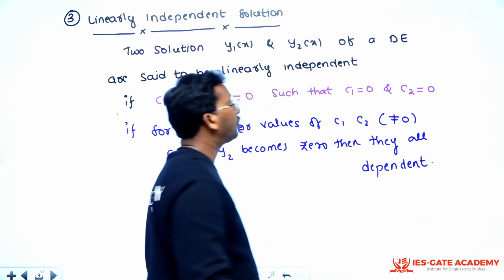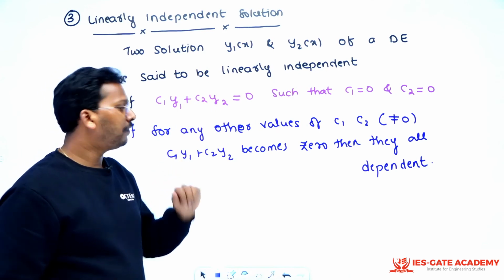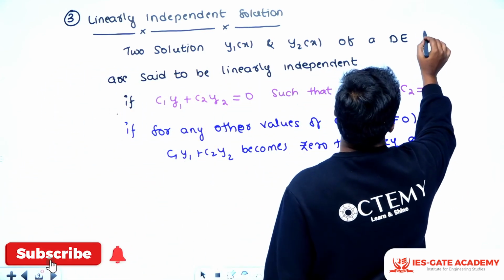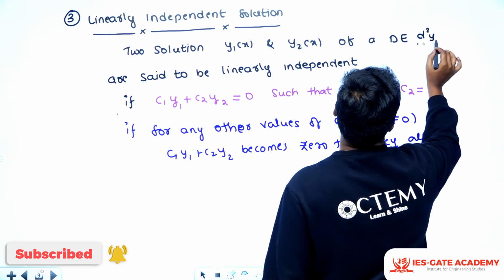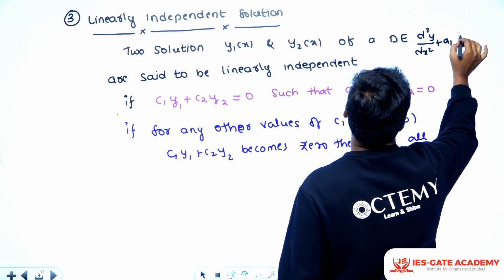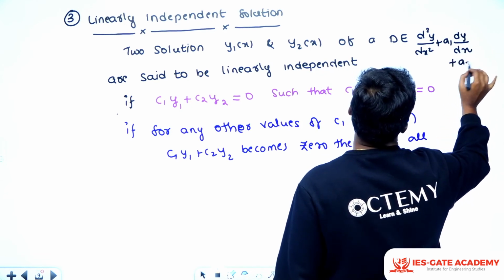It is telling two solutions y1 and y2 of a differential equation. The differential equation will be of the form d square y by dx square plus some a1 dy by dx plus some a2 y.